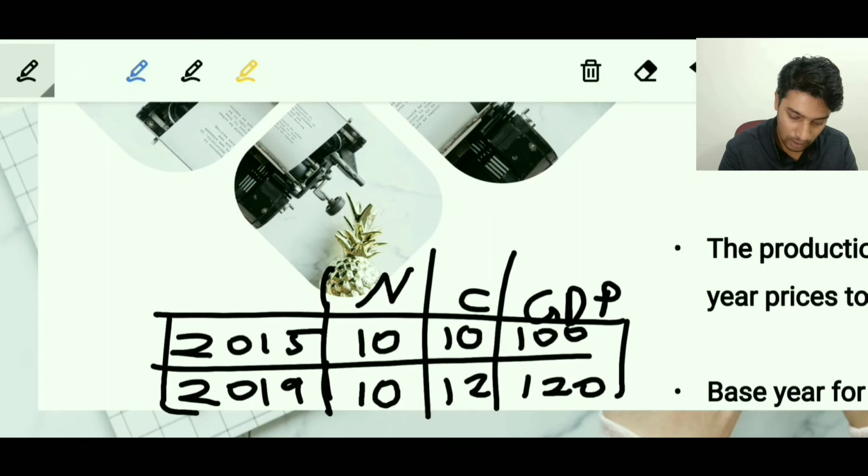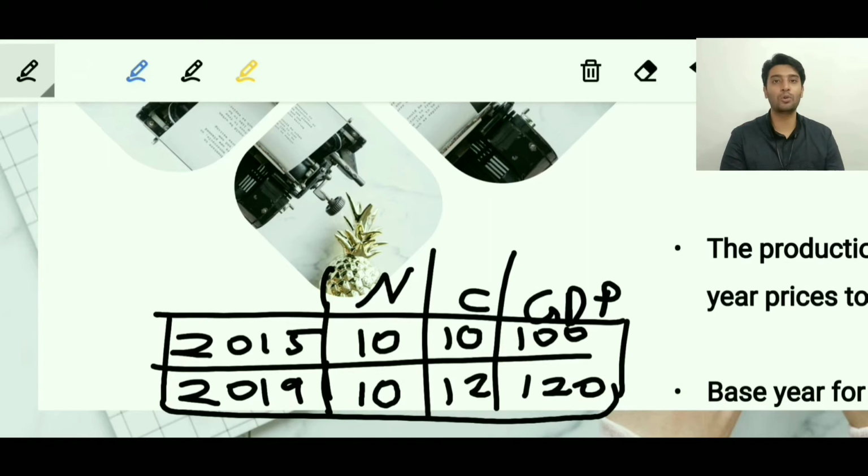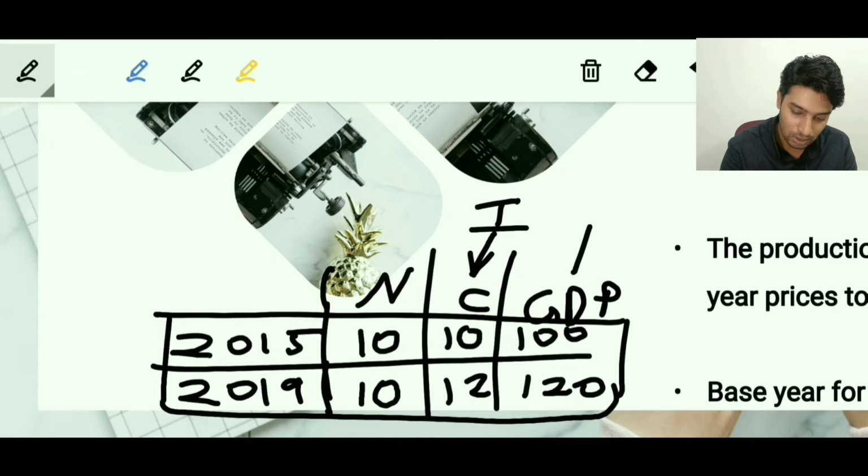In this ideal scenario, we know that no national wealth has increased. India was producing 10 earlier, India is producing 10 now. There is no value addition to the country. It's just that there is an increase in the cost of goods, and that's the reason the GDP is increasing. So it's just because of the cost of goods, or we can say inflation, that the country's GDP is increasing, and that at times creates hype in the GDP.